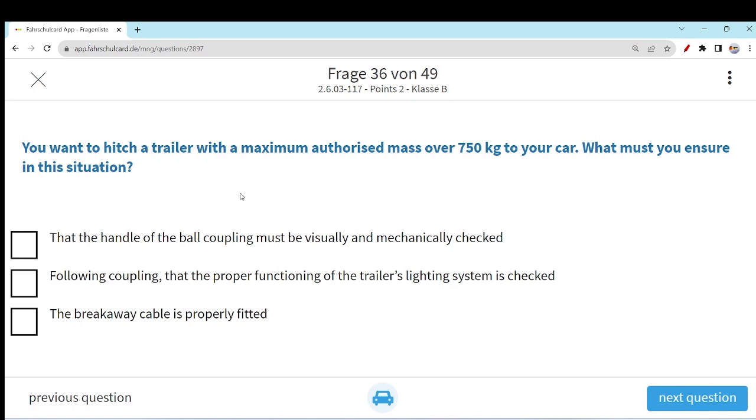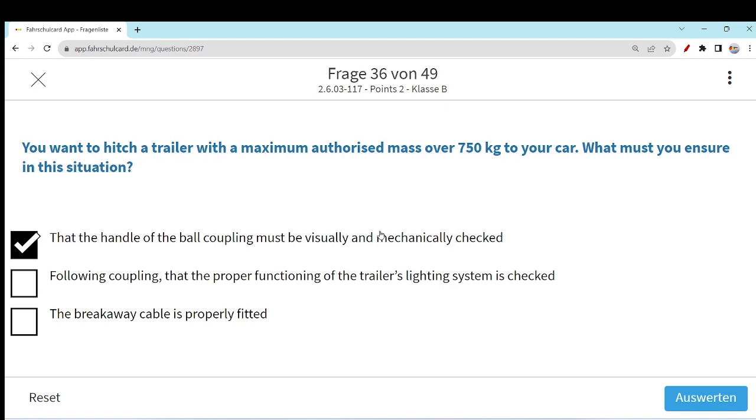Okay, I think we can go through the options, but whenever you are carrying a trailer with you, you need to keep many things in mind. It should be coupled properly, its braking system should be working, and you need to be very careful about the overtaking distances, because now your car will behave in a different way. Your braking distance will be increased, the dynamics of the car will be changed, your overtaking distance has been increased. So many things. The handle of the ball coupling must be visually and mechanically checked.